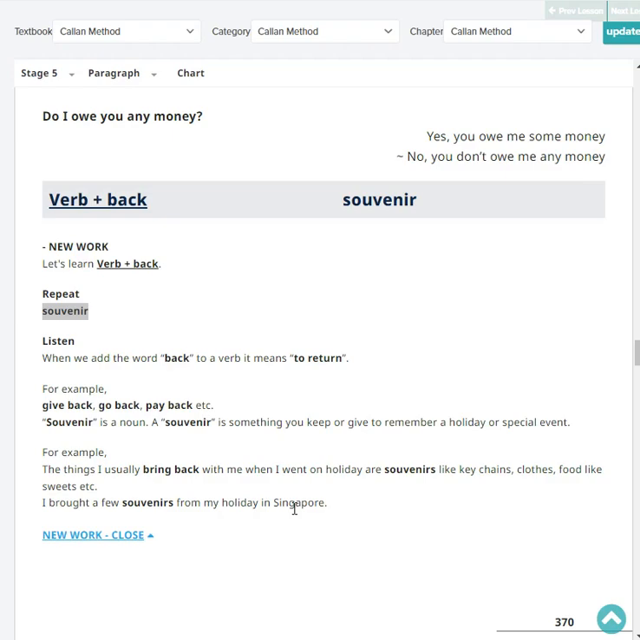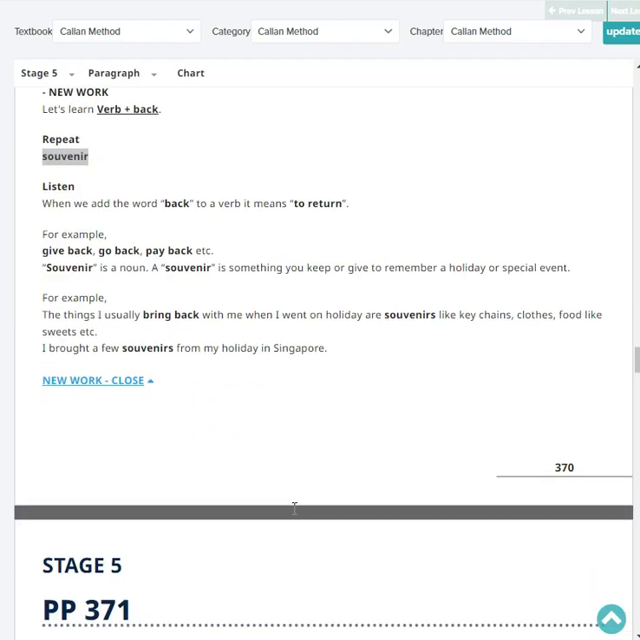Souvenir is a noun. A souvenir is something you keep or give to remember a holiday or special event. For example, the things I usually bring back with me when I go on holiday are souvenirs like keychains, clothes, food like sweets, Tokyo banana, etc. I bought a few souvenirs from my holiday in Singapore.